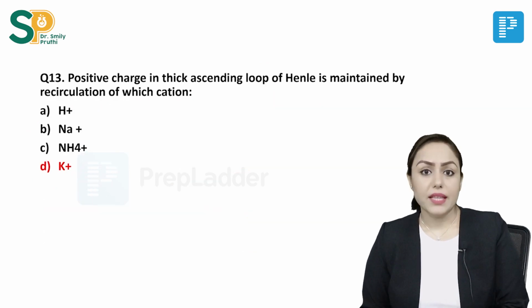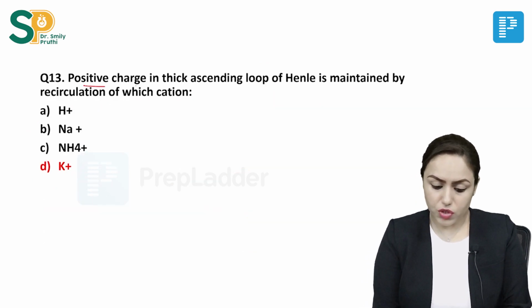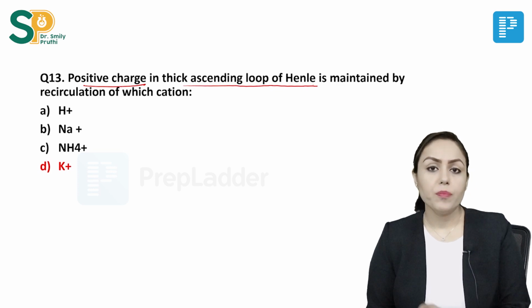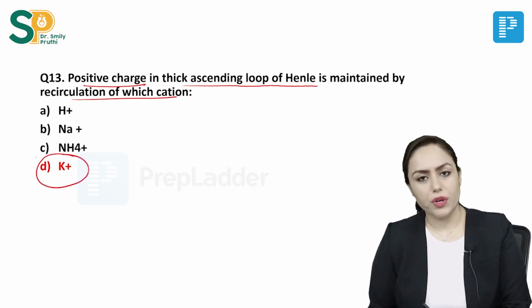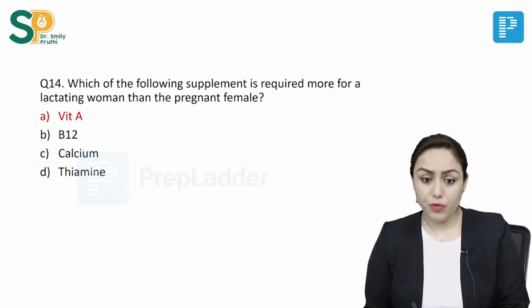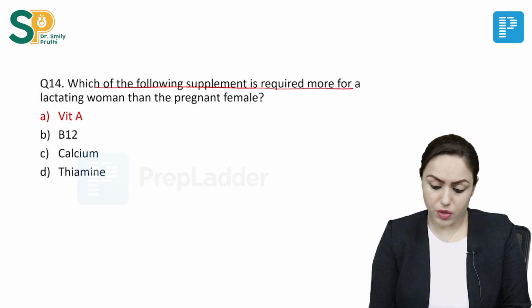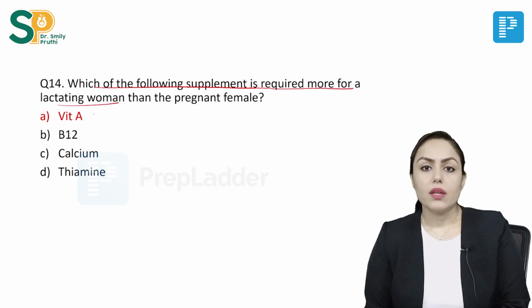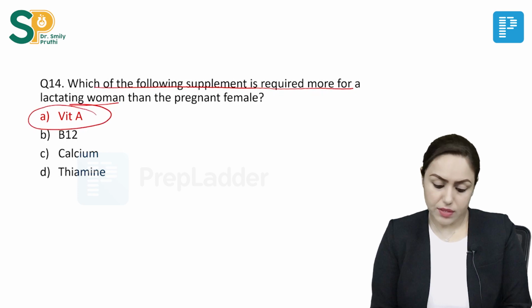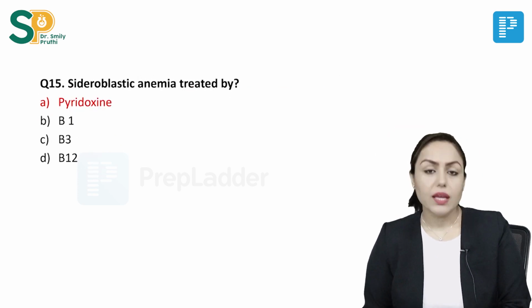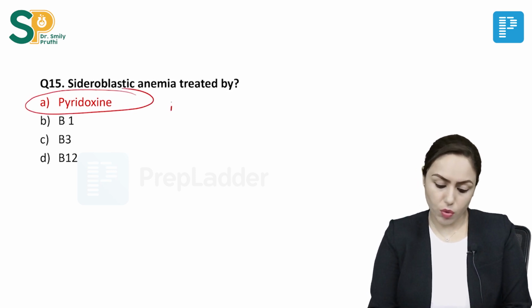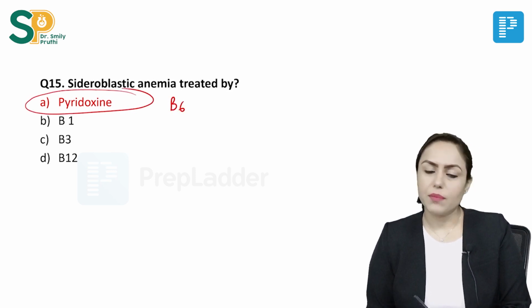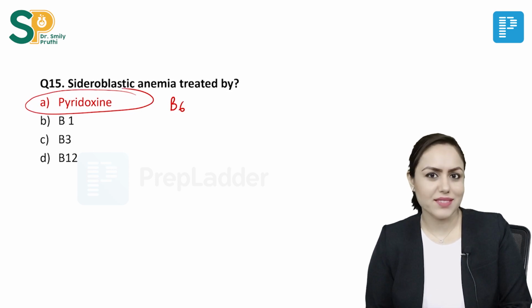Got it? Then question number 13, positive charge in thick ascending loop of Henle is maintained by recirculation of which cation? It is maintained by recirculation of potassium, right? Then question number 14, which of the following supplements is required more for a lactating woman than the pregnant female? Answer is vitamin A. Then sideroblastic anemia is treated by pyridoxine or vitamin B6 because it is required in heme synthesis.